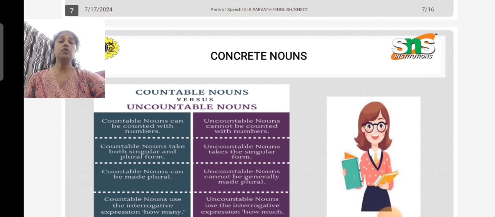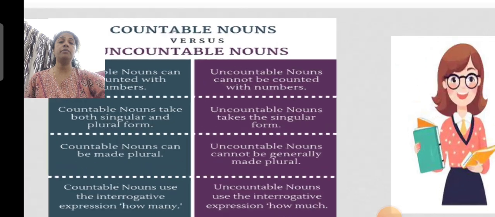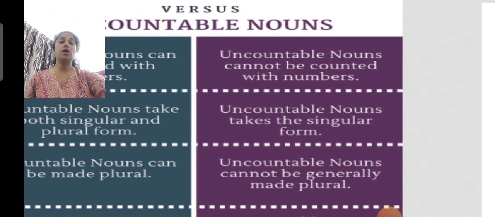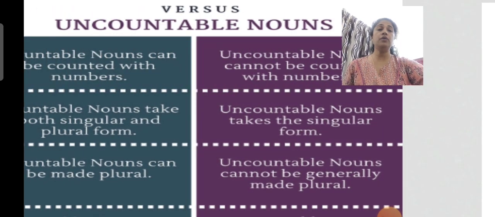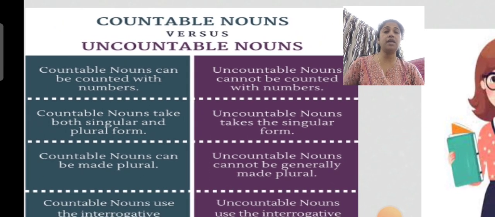Okay, so look at this. What are the differences between countable and uncountable nouns? Countable nouns can be counted with numbers, and uncountable nouns cannot be counted with numbers. I already told you they can be counted by weighing or measuring, right? Even water: I can tell my son or daughter to bring me a glass of water, a cup of coffee.